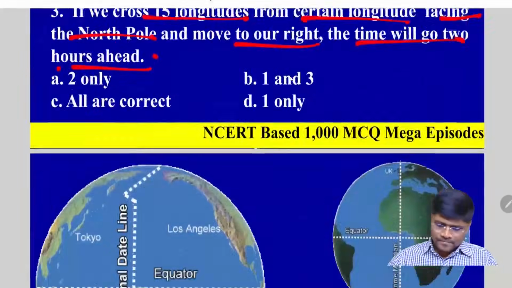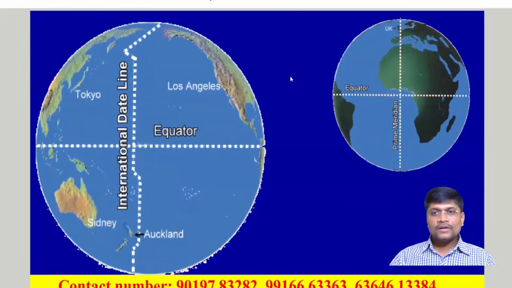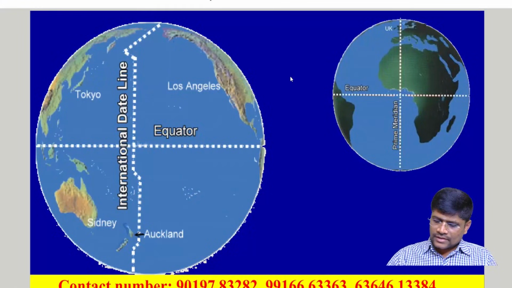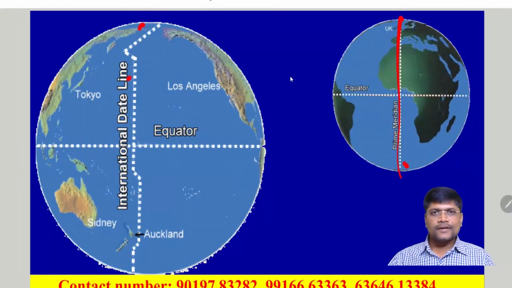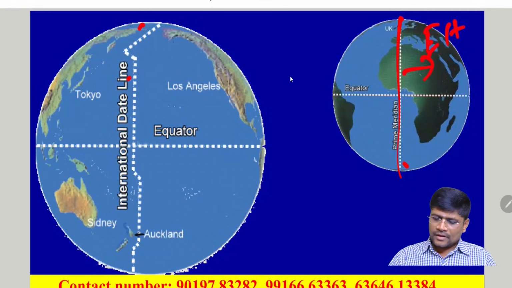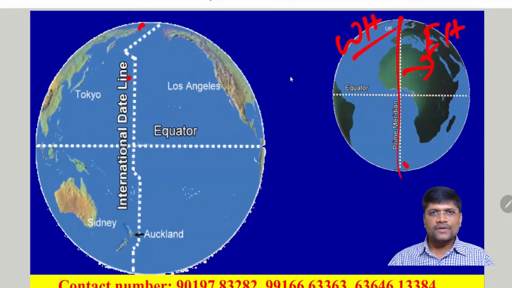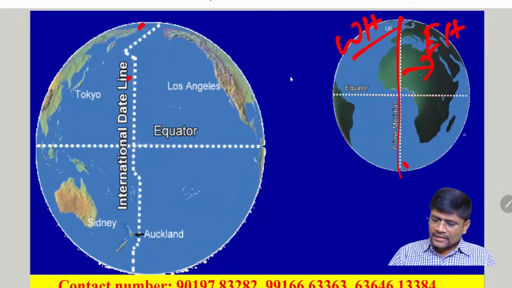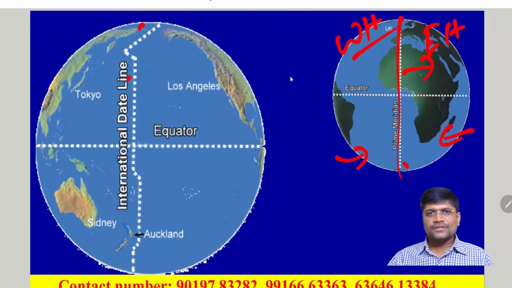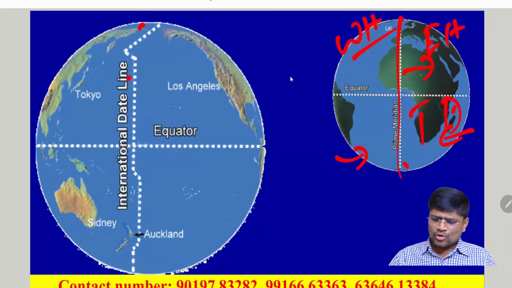So, let's see. This is the globe, and we know that this is the prime meridian, this is the international date line. This one is called the eastern hemisphere and the opposite one is called the western hemisphere. We know that the sun rises in the east because the earth rotates from west to east. The sun rises in the east and sets in the west. As the sun rises in the east, certainly the sun rays will cross the longitudes in the eastern hemisphere first. So, time and date will be ahead in the eastern hemisphere and it is a bit slower in the western hemisphere.